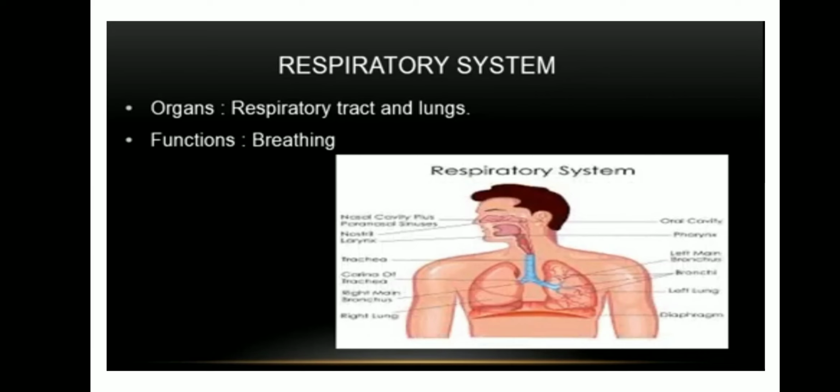Here, the oxygen and carbon dioxide are exchanged between outside air as well as blood. Some animals like frog, fish, etc. breathe through their lungs, gills or even through their skin. So breathing is the main function of the respiratory system.